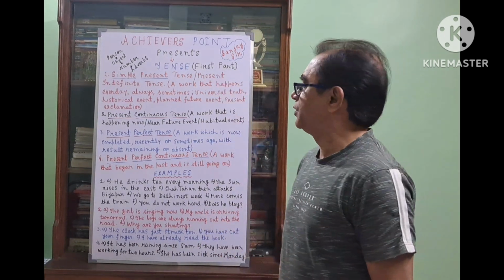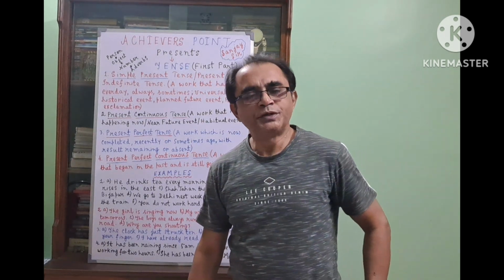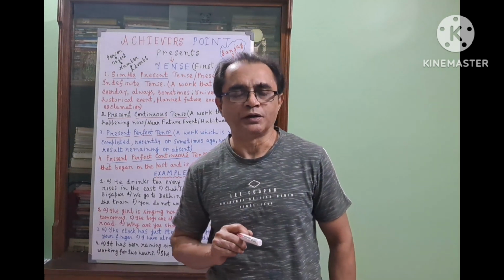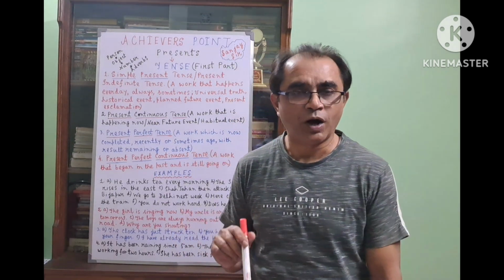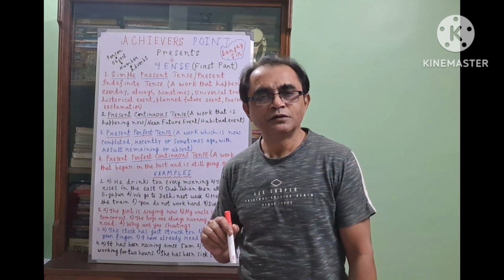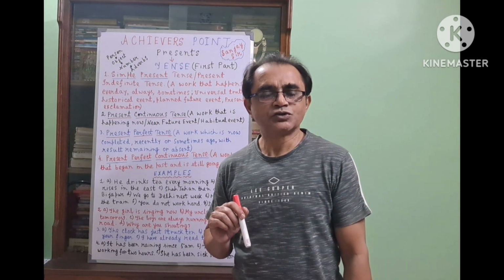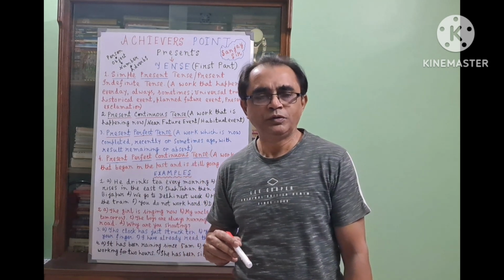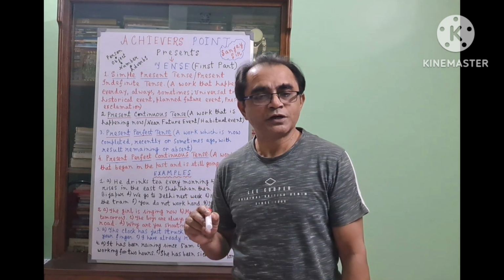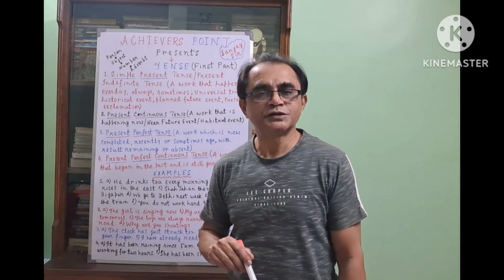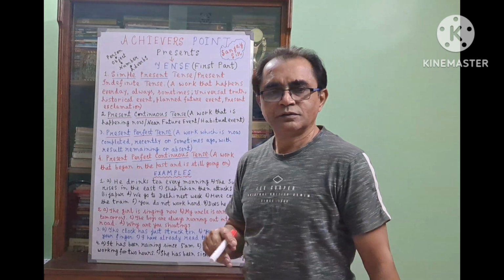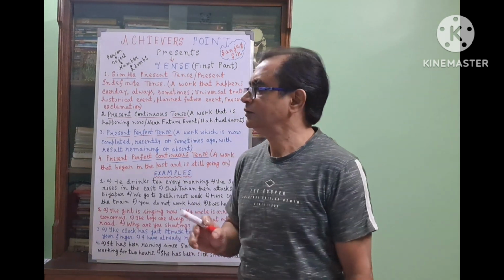And object. What is object? Object is what you get if you ask the verb a question with whom or what. If you ask the verb question with whom, what, and get the answer, it is called object. Object is either a noun or pronoun, and if you do not get any answer, it means that the sentence does not have any object. Number, singular, plural, you know it.